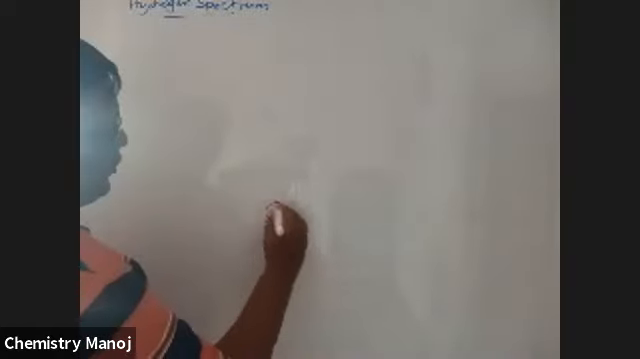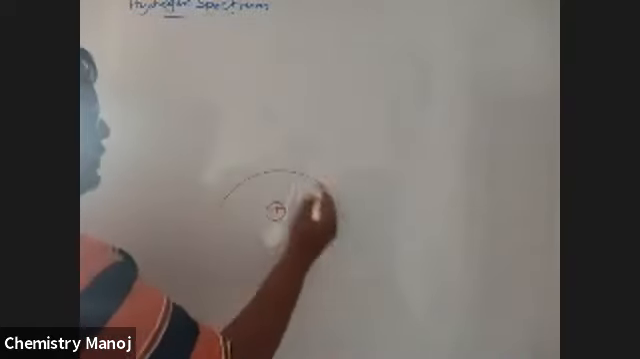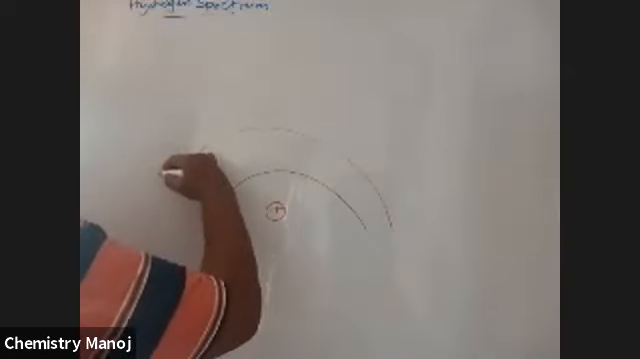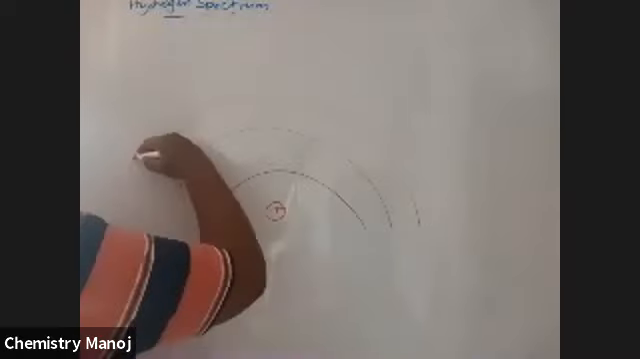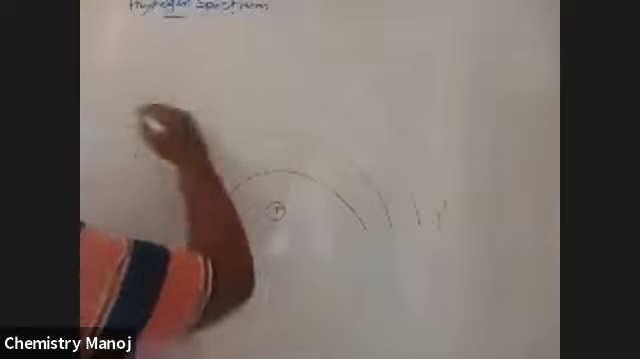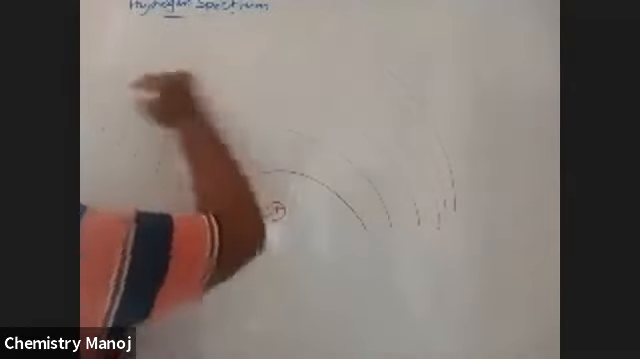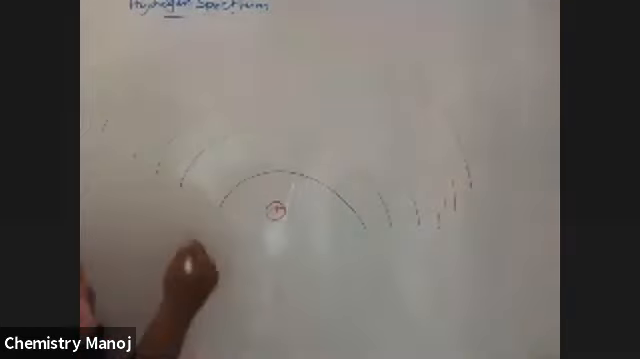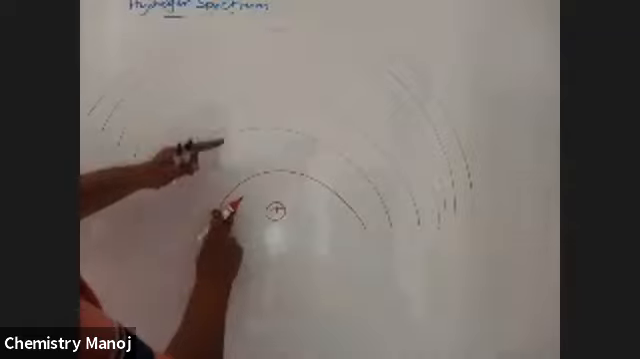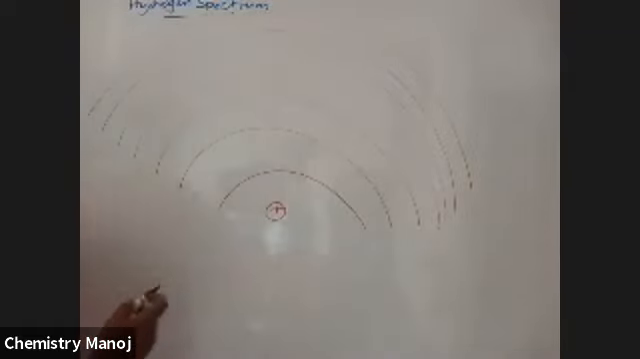So what is that? See here. This is the nucleus. This is the first orbit, second orbit, third orbit, fourth orbit, fifth orbit, sixth orbit, seventh orbit, like this. These are the different orbits. So actually the electron is here, and because of heating, any one of these higher orbits, the electron goes there.